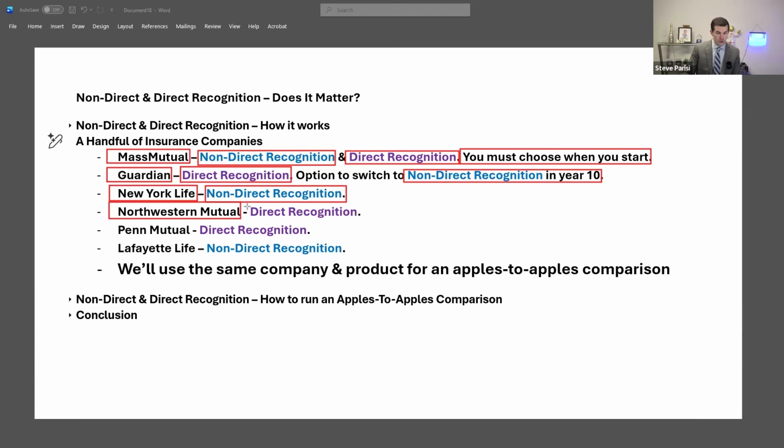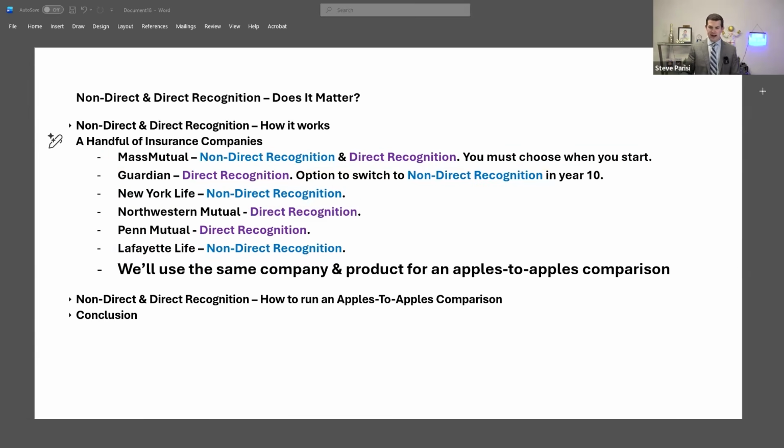If you look at Northwestern Mutual, they practice direct recognition. If you look at Penn Mutual, they practice direct recognition. What's interesting about them, they are one of the few companies out there that practice direct recognition that also have a variable loan interest rate. Most companies that practice direct recognition operate with a fixed rate. And then you've got Lafayette Life, who practices non-direct recognition. So for the sake of looking at a true apples-to-apples comparison,